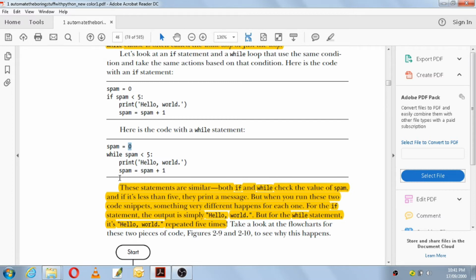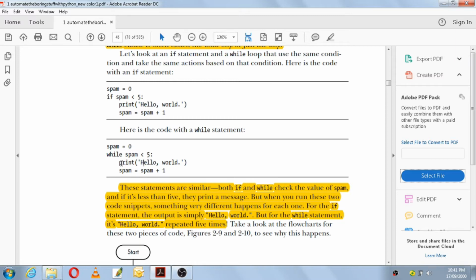So again you have to go back to the while statement, and you have to check for the condition. Here spam value is 1. 1 is less than 5, true. Again it will print hello world. This will execute for as long as spam is less than 5. 5 is not less than 5, so it will stop executing.